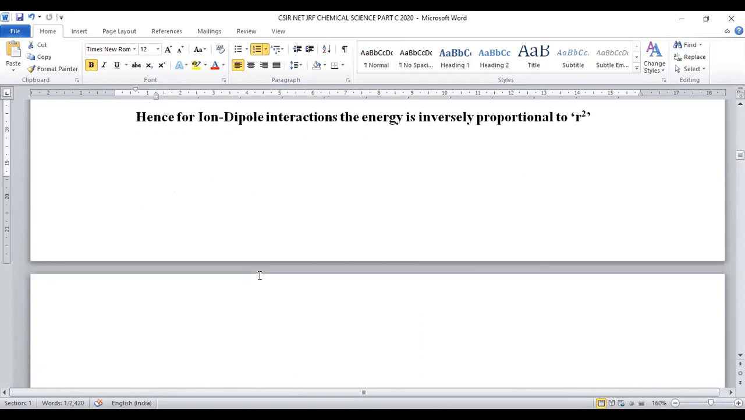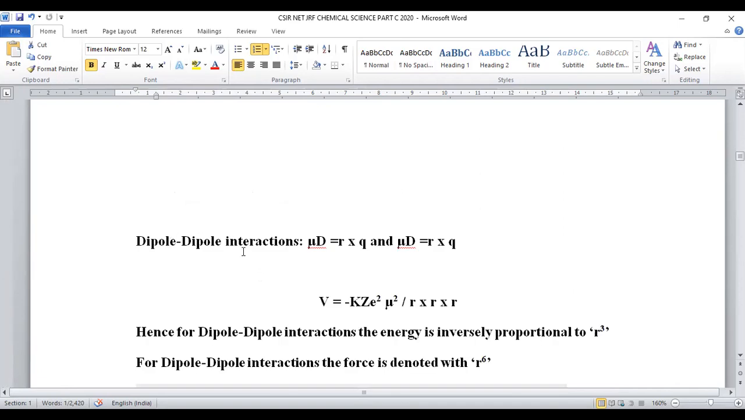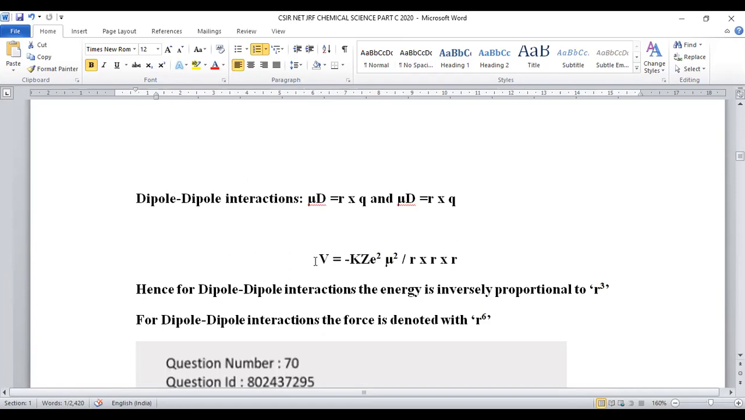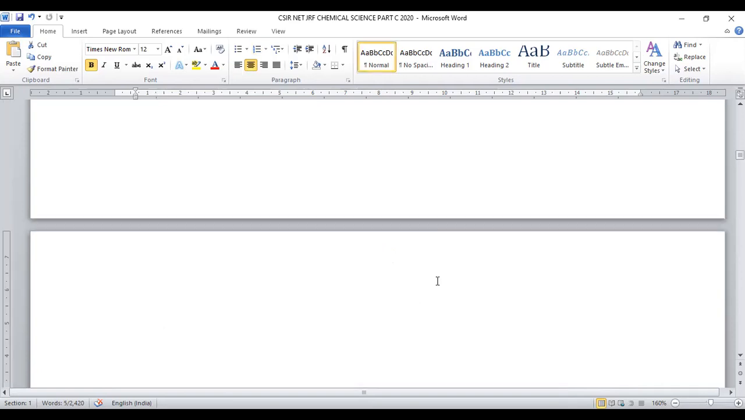And third, we have to discuss dipole-dipole interactions. Both are dipoles, so we have to consider mu square here. One dipole is equal to R into Q, another dipole is equal to R into Q. So that energy term is V is equal to minus KZ square mu square by R into R into R. How many? 3 R's are there. So energy is inversely proportional to R cube here.